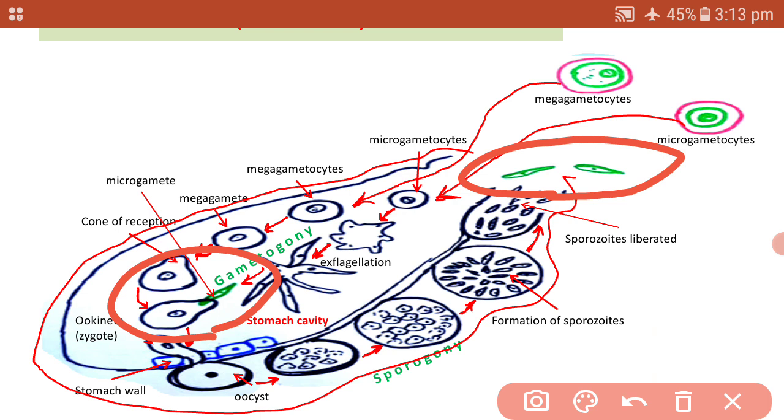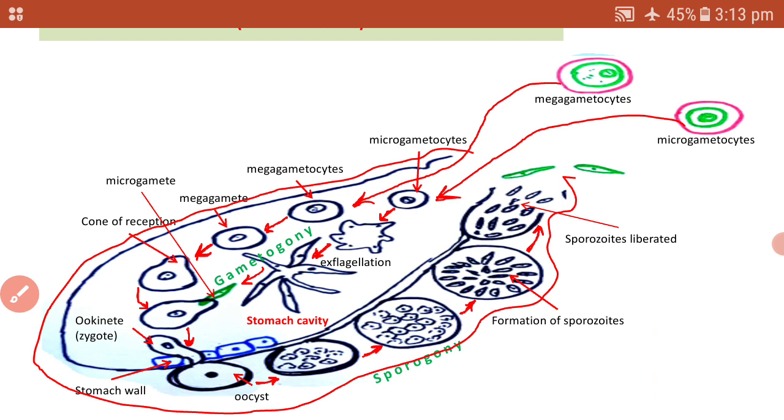And mosquitoes having many sporozoites in their salivary gland now become infective.